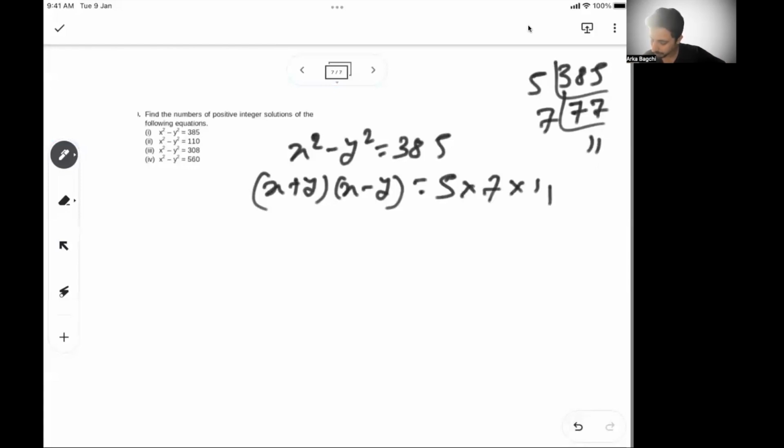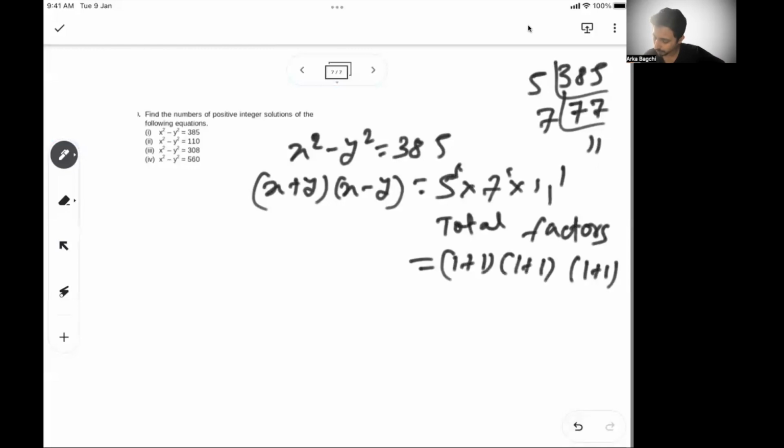So total factors. Again, I am trying to find out the total factors. The exponent of each is 1, 1, and 1. So (1 plus 1) into (1 plus 1) into (1 plus 1), so total 8 factors. So the number of positive integer solutions. There are total 8 factors, right?